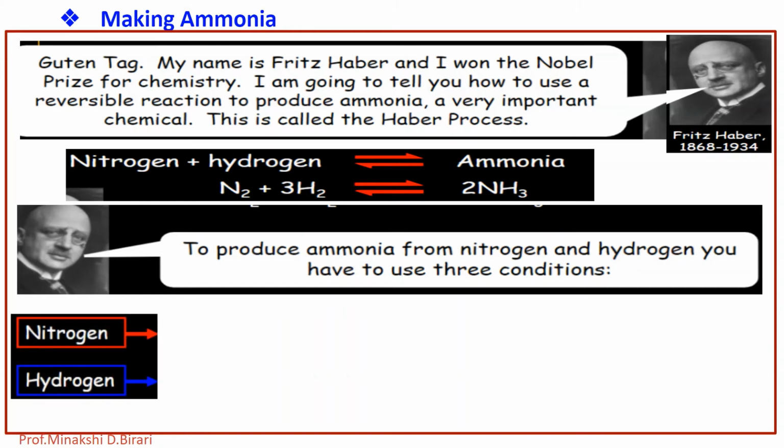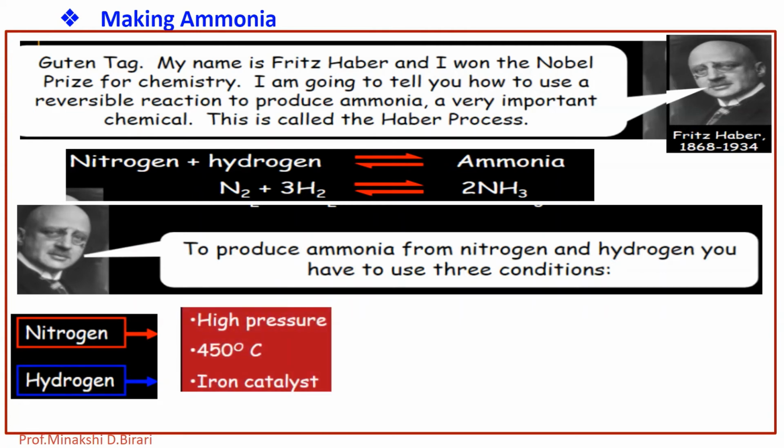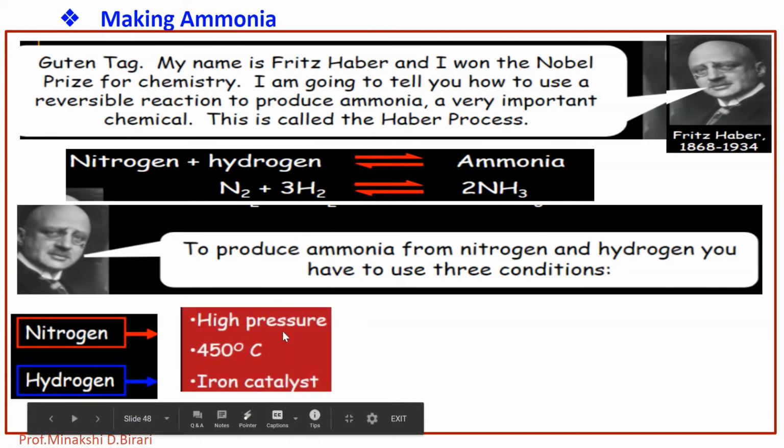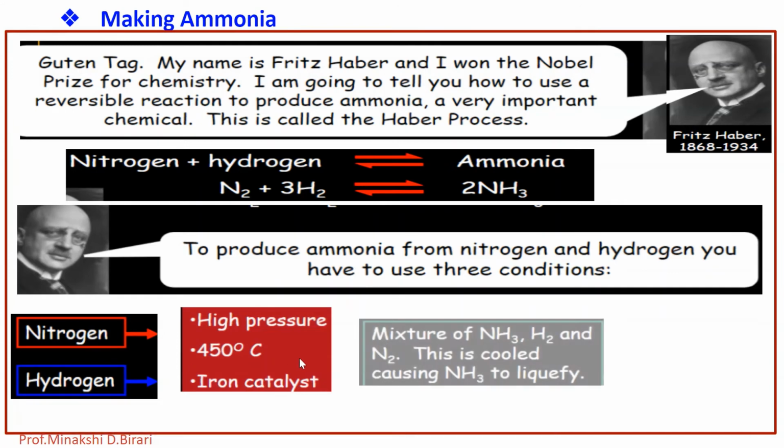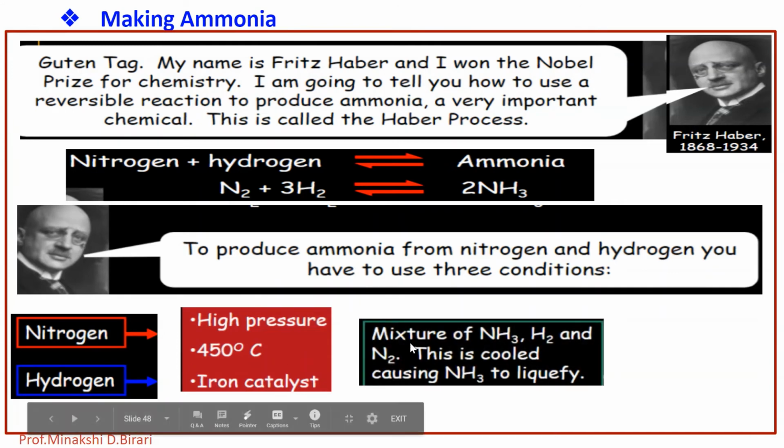So nitrogen and hydrogen react with one another in presence of higher pressure at 450 degrees Celsius temperature and in the presence of iron catalyst. So these are the three important things. Pressure, it is higher, optimum temperature 450 degrees Celsius and finely divided iron catalyst is used to convert nitrogen and hydrogen into ammonia, that is NH3. So we get the mixture of NH3, H2 and N2.